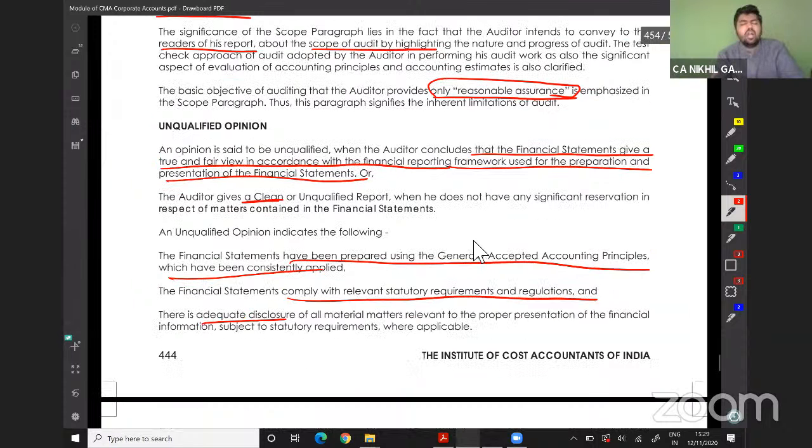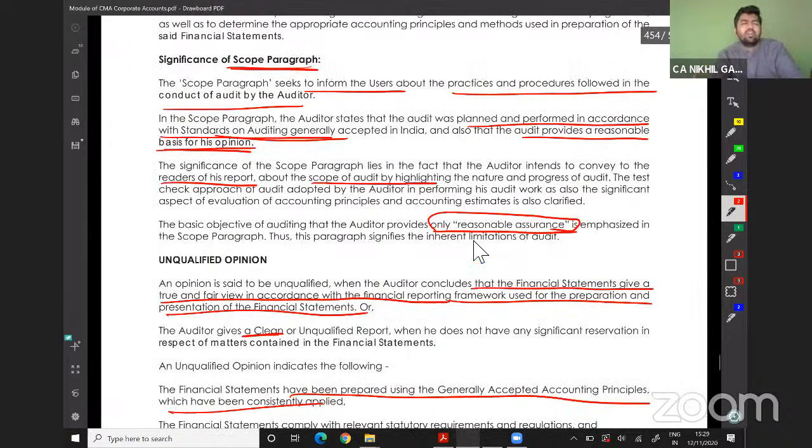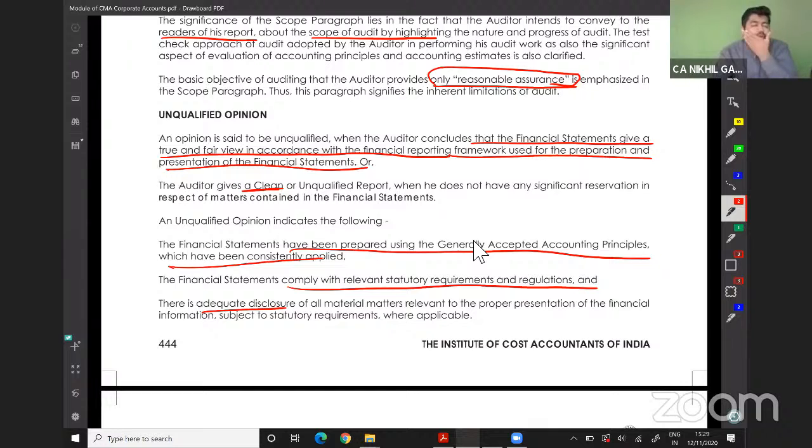Unqualified opinion. So the first one was opinion, sir. Unqualified opinion, which is also known as clean opinion. What do you mean by unqualified or clean? Everything is right. Then they have done everything right. There is nothing wrong to my particular notice.